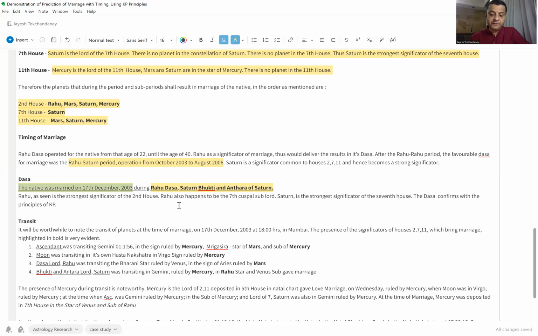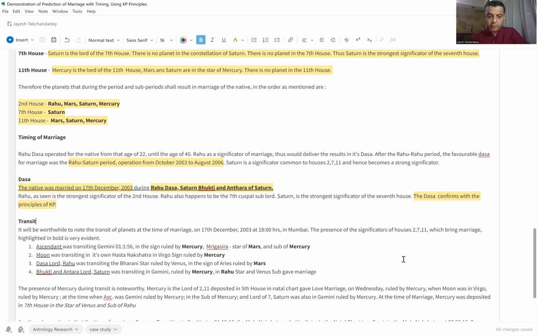Well, this is not a prediction that we are making now, and hence this is just an analysis. But the purpose of demonstrating this was how, using the significators of the houses which give marriage, that is houses 2, 7, and 11, the periods during which the marriage is likely to happen can be identified. Having done that, we have demonstrated that the Dasa conforms with the principles of KP. We looked at how marriage promise was there. We looked at how the Dasa is there.